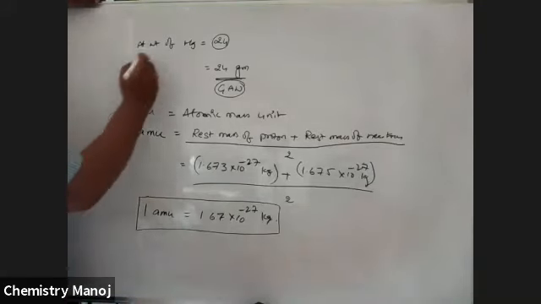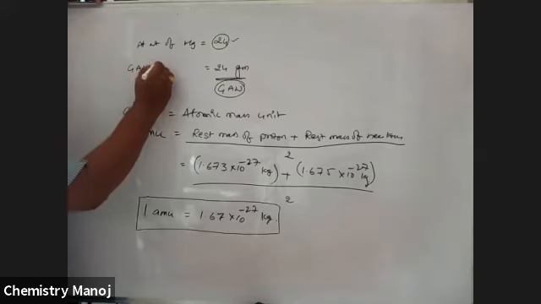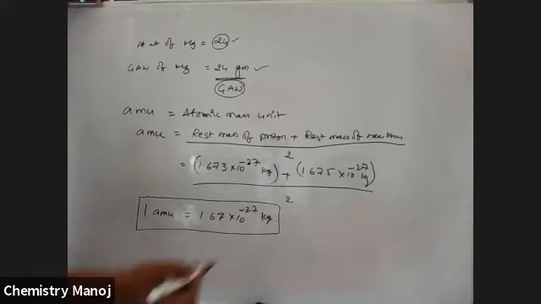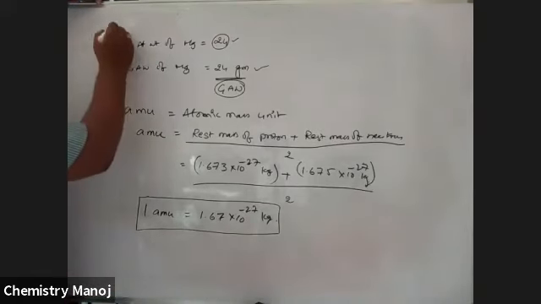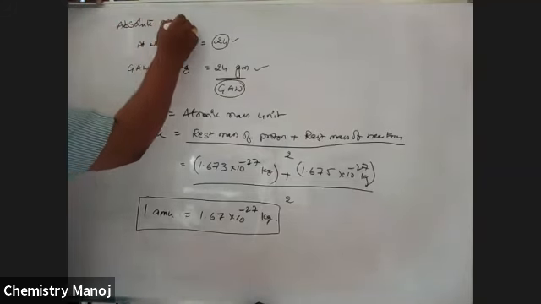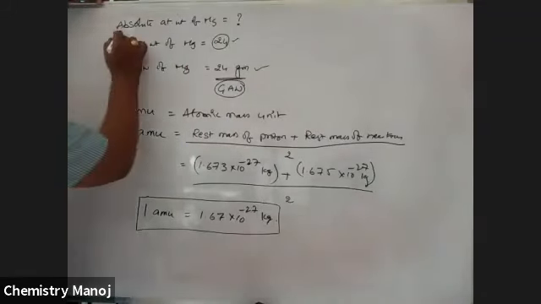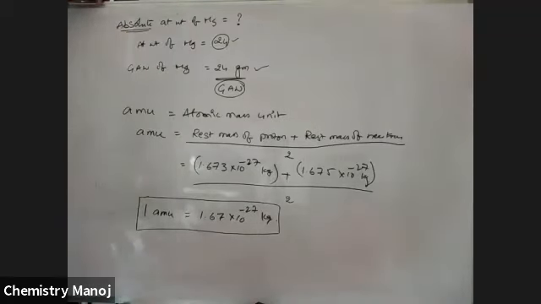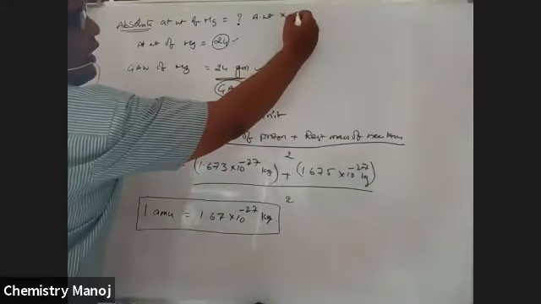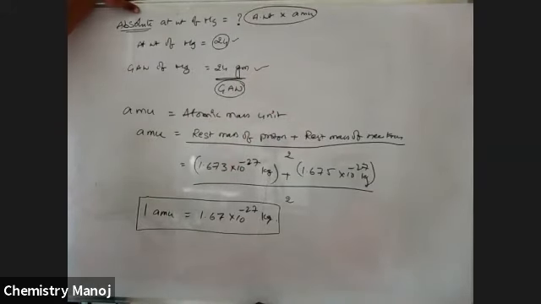So listen here once again. Atomic weight of magnesium is equal to 24. Gram atomic weight of magnesium is equal to 24 grams. There is one more. What is that? Absolute atomic weight of magnesium is equal to how much? Mind it, it is absolute. So the absolute atomic mass of an element is equal to atomic weight into AMU value.